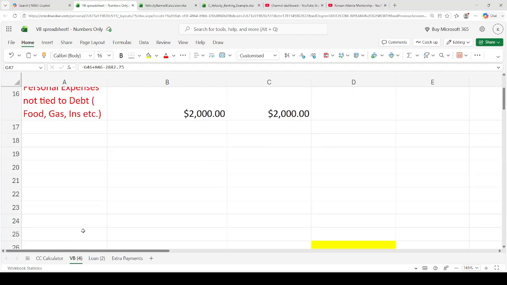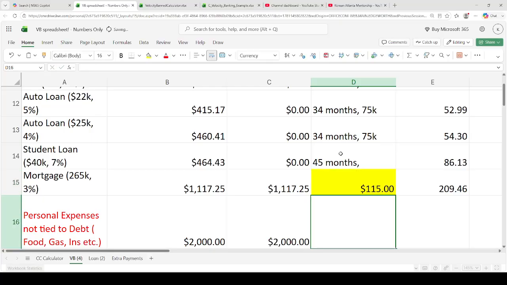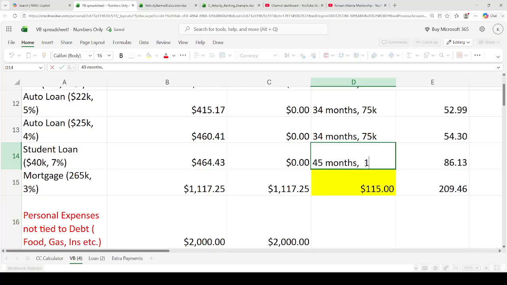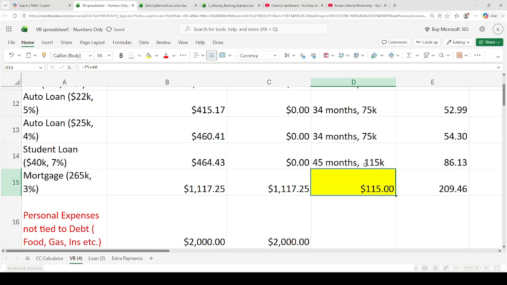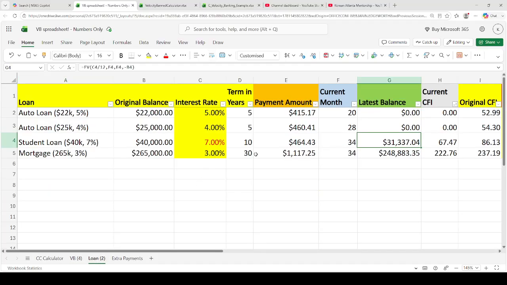Woohoo! All right, so now 75 plus 40, it's going to be 115K. And then here in the 30-year mortgage, it's 45 months. So I'm just going to put 45 right here, 45. Okay. So that's 243 grand. That's the current balance, right?